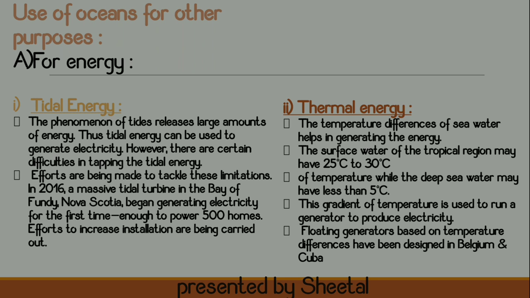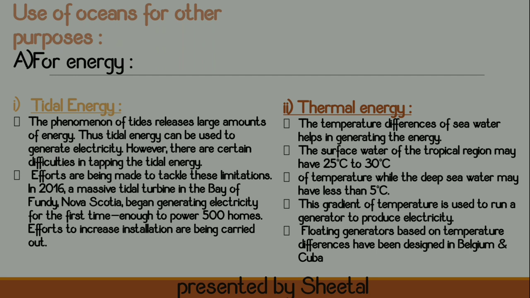So in the case of thermal energy, the difference in the temperature of the water allows you to generate energy. Basically the surface water which is exposed to the sun has a temperature of about 25 to 30 degrees Celsius. But the water which is deep inside is at a very low temperature, about 5 degrees Celsius. Because of this gradient, you can convert that difference into energy.